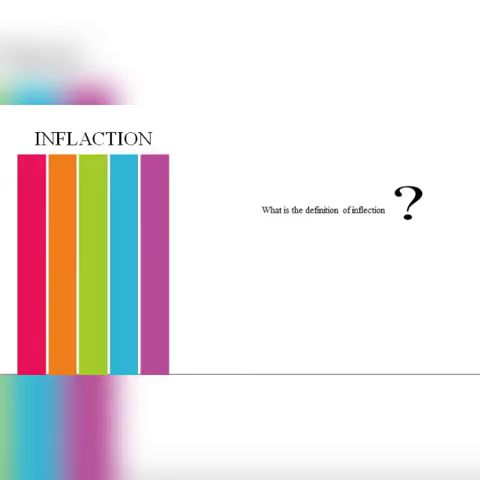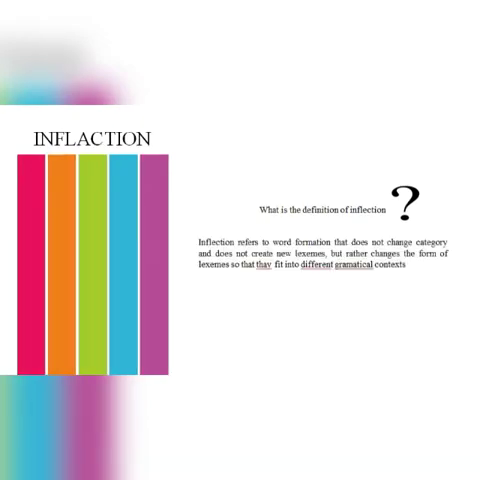The first is inflection. What is the definition of inflection? Inflection refers to word formation that doesn't change category and doesn't create a new lexeme, but rather changes the form of a lexeme so that it fits into different grammatical contexts.